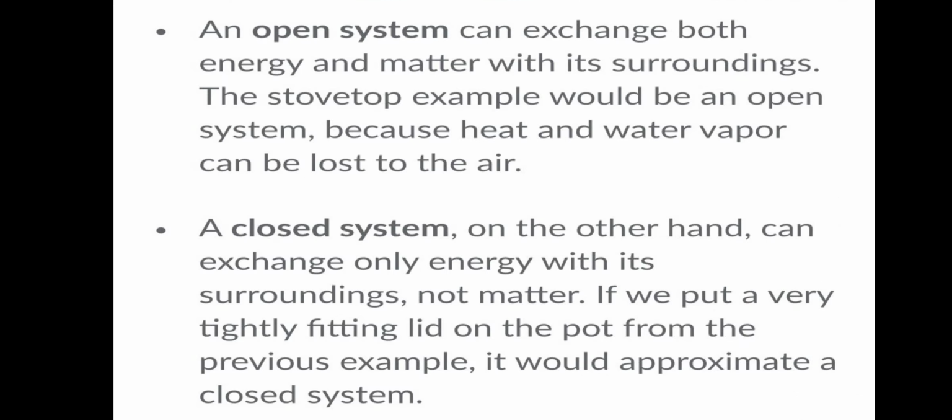An open system can exchange both energy and matter with its surroundings. The stove-top example would be an open system because heat and water vapor can be lost to the air. A closed system, on the other hand, can exchange only energy with its surrounding, no matter. If we put a very tightly fitted lid on the pot from the previous example, it would approximate a closed system.